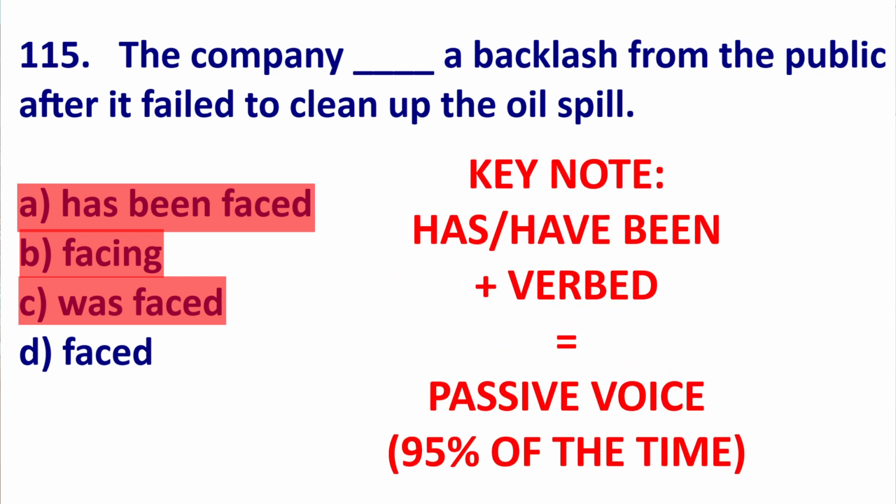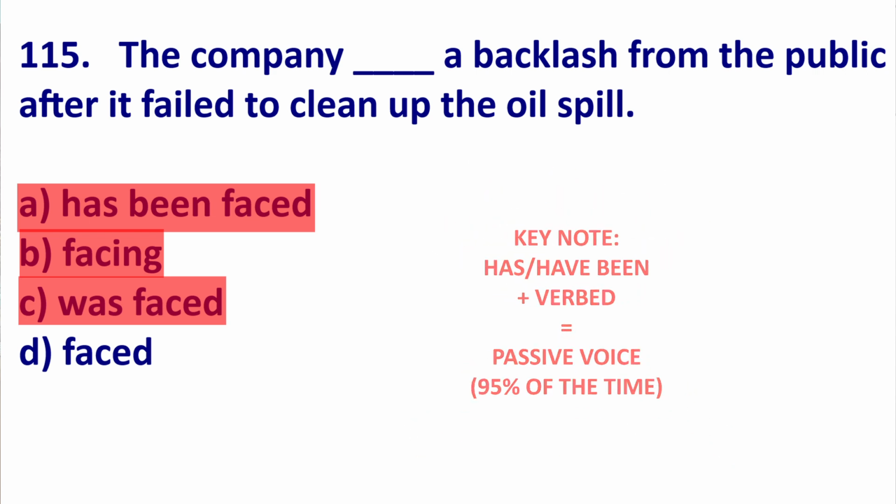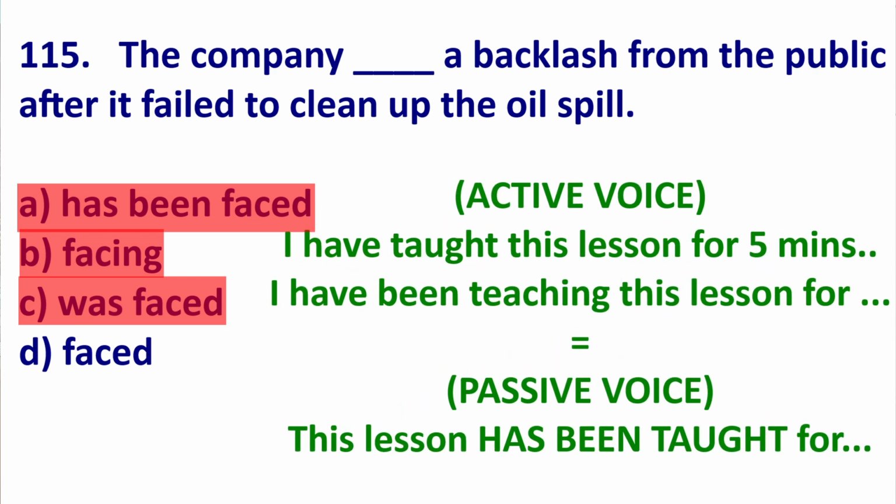All right, so you can see that one key note, if you use has been verb-ed when it is used as a verb, that is passive voice. So I could say, I have taught this lesson for 5 minutes. I have been teaching this lesson for 5 minutes. I am the subject. But the lesson has been taught for 5 minutes.